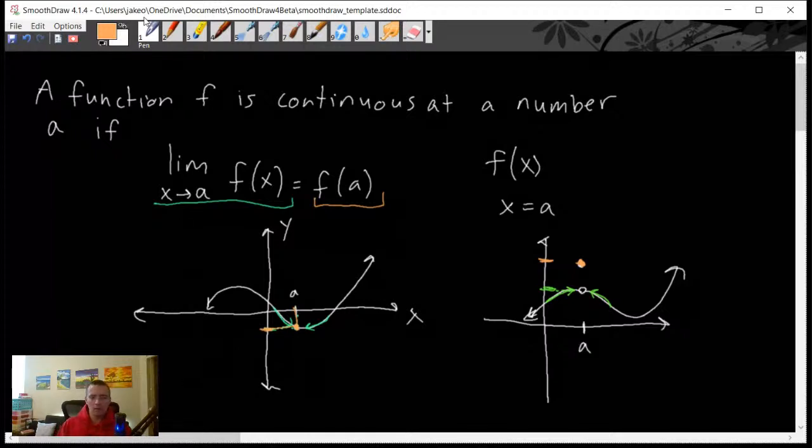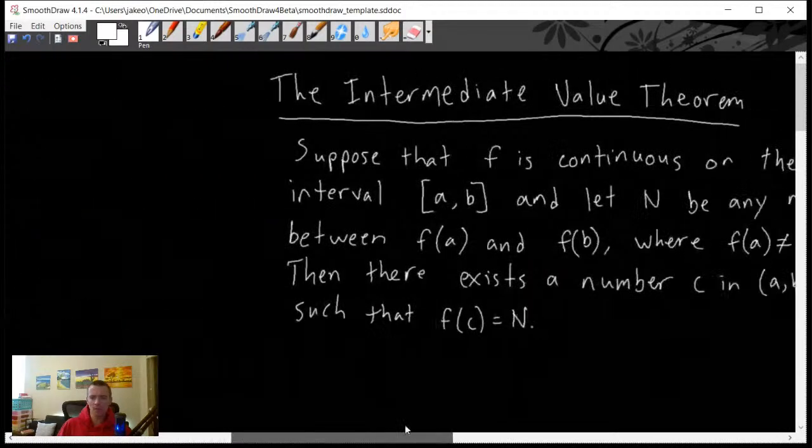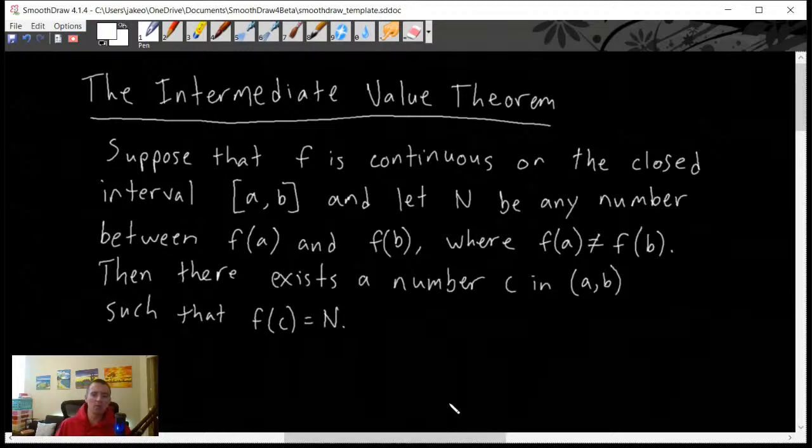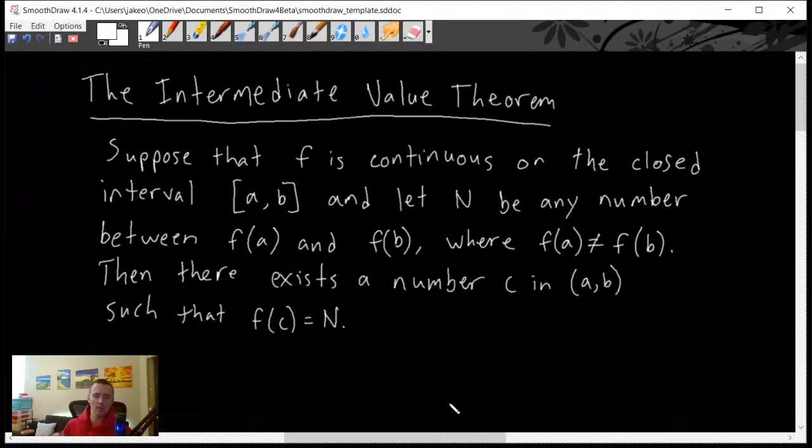All right. Let's build on this topic of continuity and what it means for a function to be continuous. What we're going to get into now is the intermediate value theorem. This doesn't necessarily directly build on continuity, but an important condition of the intermediate value theorem is that the function is continuous. So I wanted to touch on continuity first. Basically, I'm going to tell you exactly what the theorem says to start, and then I'll explain visually what this looks like and what it actually means.